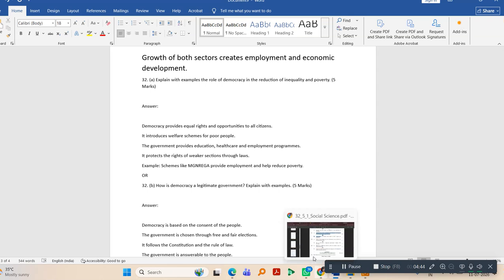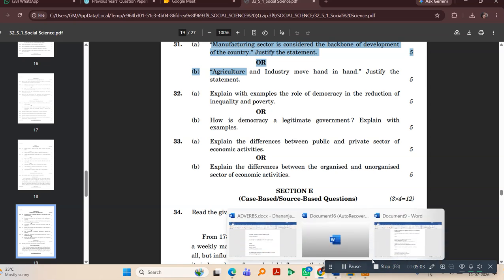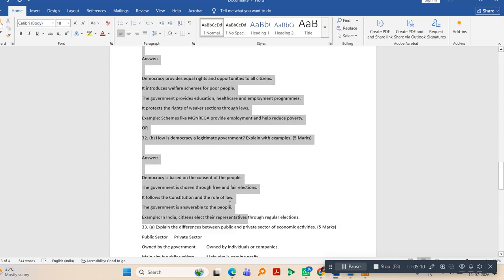Now I am going to discuss the 32nd question. The 32nd question is as follows. Explain with examples the role of democracy in the reduction of inequality and poverty. 32B is: How is democracy a legitimate government? Explain with examples. I am going to discuss the answers of the 32nd question. The answers are as follows. Listen to me carefully.